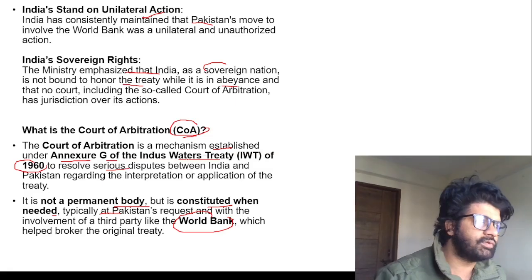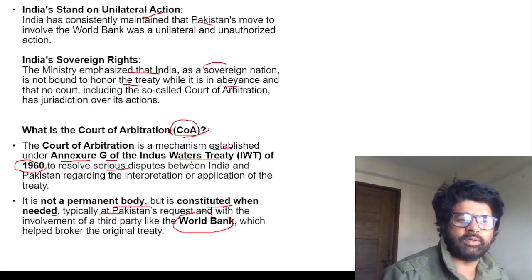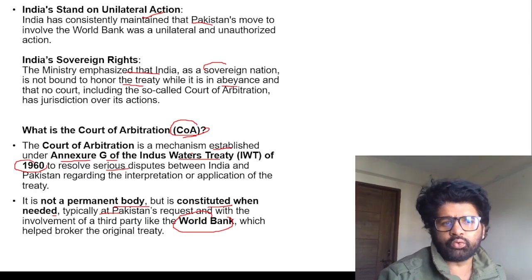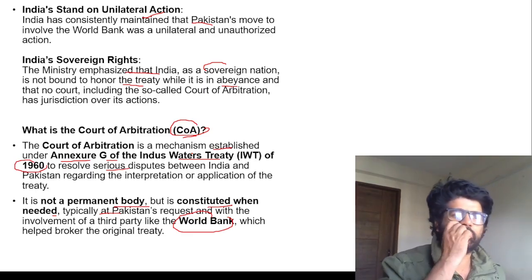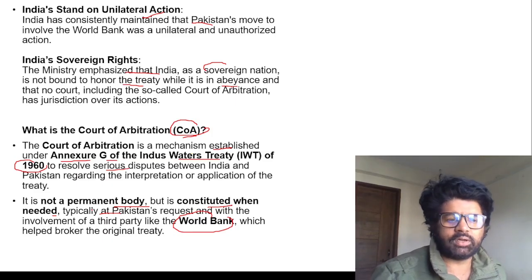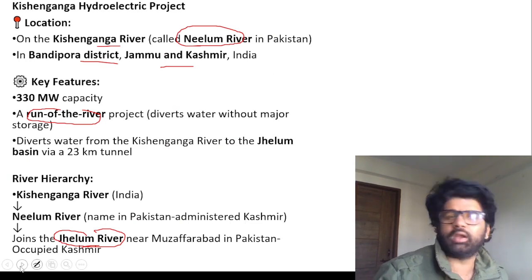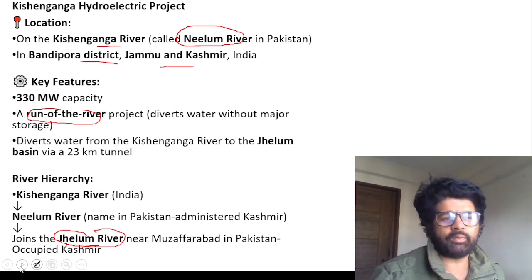There's one other provision: no country can unilaterally suspend this treaty. We have done that. But again, we had our own reason why we put it in abeyance. It's not a permanent suspension; it's a temporary suspension. If Pakistan lets go of these terror-related activities, we will remove this abeyance.